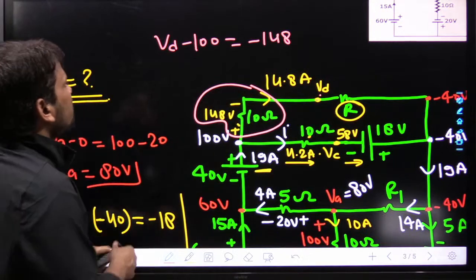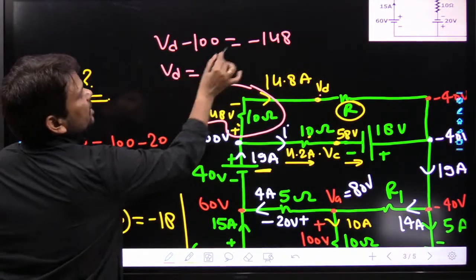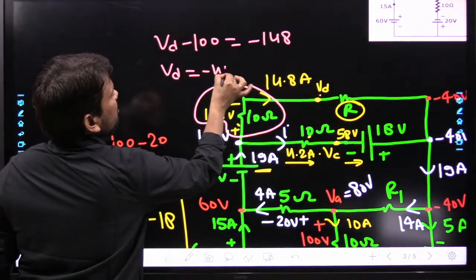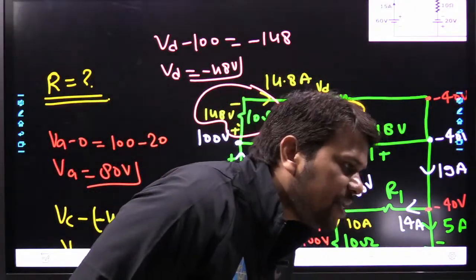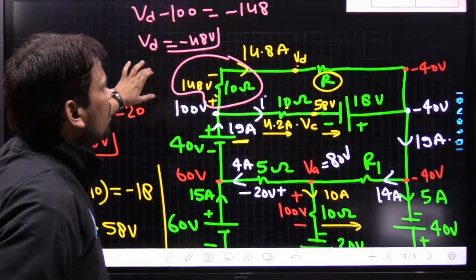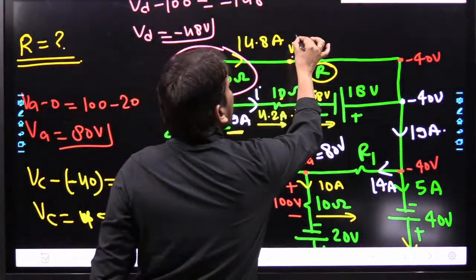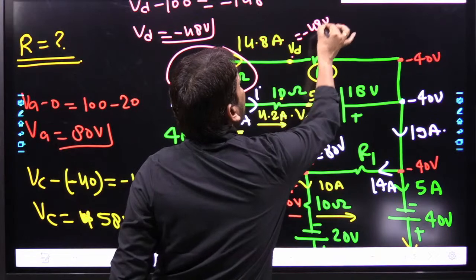Hopefully it is clear. So how much will this voltage be? VD is 100 positive, so minus 48 volts. So VD is nothing but minus 48. Very nice. Minus 48 volts.